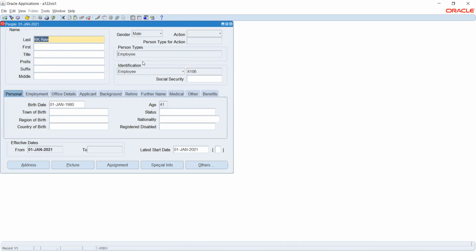Once I save this particular employee record, I'll be able to see the employee number. So employee number here is 4106. Assignment number is different from employee number. Employee number is nothing but my own identity. Let's say 4106 is for this person working under this organization called payroll business unit. Now if I'm working under the next unit also, that will have a different assignment number again. The employee number will be common.